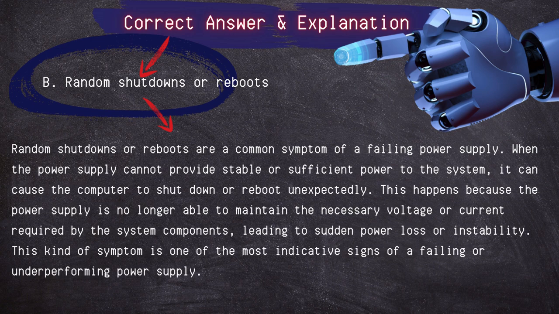Random shutdowns or reboots are a common symptom of a failing power supply. When the power supply cannot provide stable or sufficient power, it can cause the computer to shut down or reboot unexpectedly. This happens because the power supply is no longer able to maintain the necessary voltage or current required by the system components, leading to sudden power loss or instability. This kind of symptom is one of the most indicative signs of a failing or underperforming power supply.